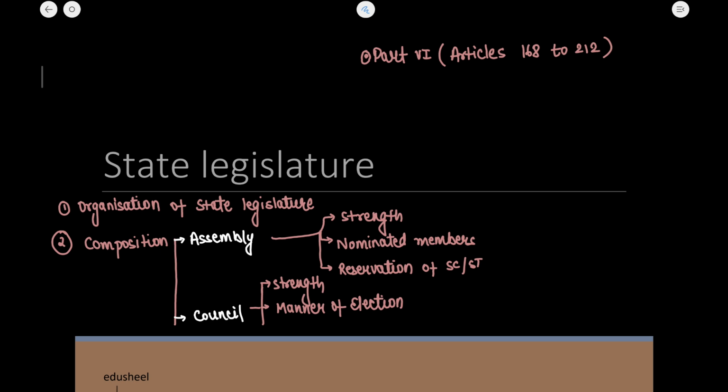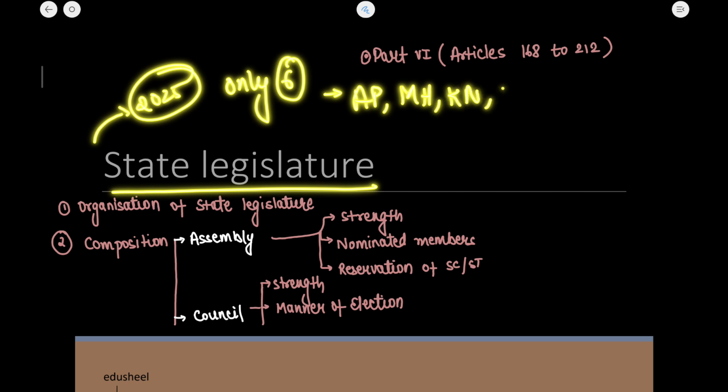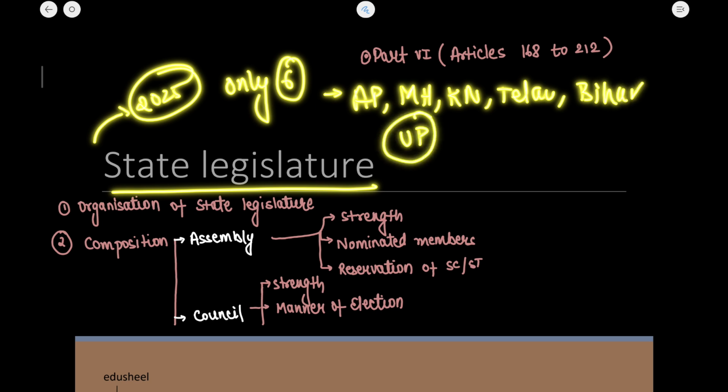So what does it mean? It means that presently, in 2025 this year, only 6 states have a state legislative council. These states are Andhra Pradesh, Maharashtra, Karnataka, Telangana, Bihar, and Uttar Pradesh. Prior, in around 2020, there were 7 states. West Bengal was also included, but they abolished their legislative council.